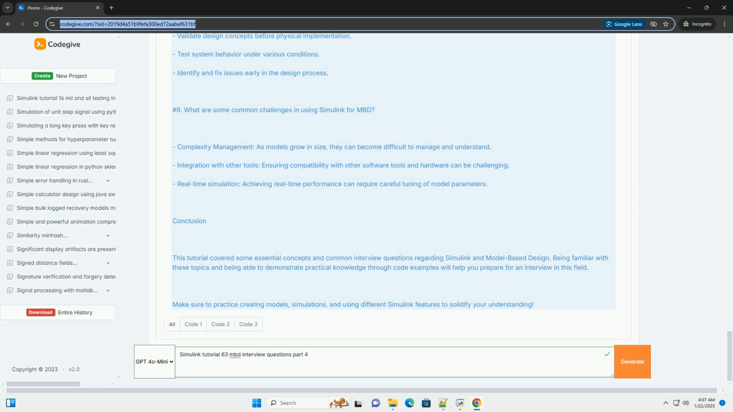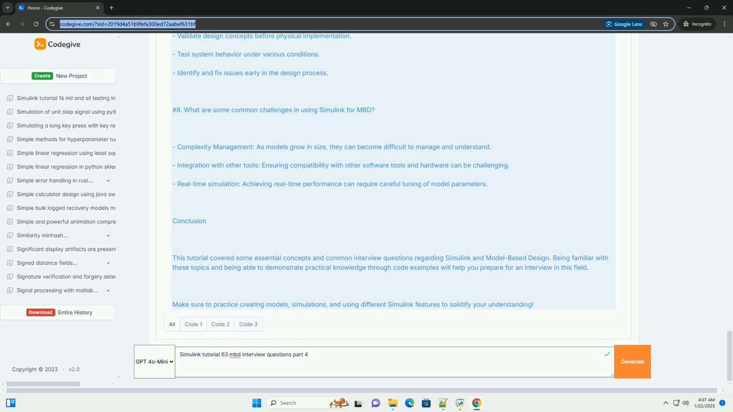8. What are some common challenges in using Simulink for MBD? Complexity management. As models grow in size, they can become difficult to manage and understand. Integration with other tools. Ensuring compatibility with other software tools and hardware can be challenging. Real-time simulation. Achieving real-time performance can require careful tuning of model parameters.